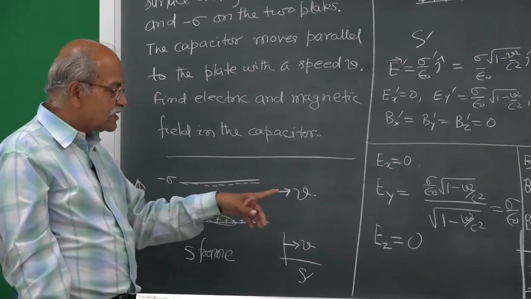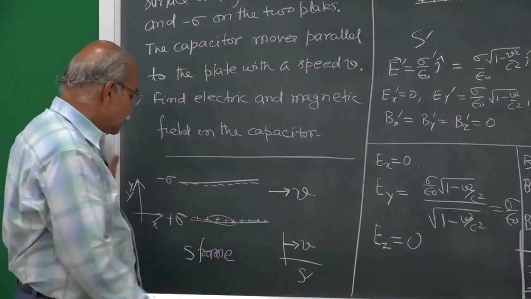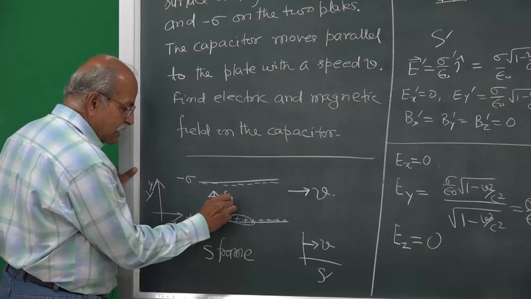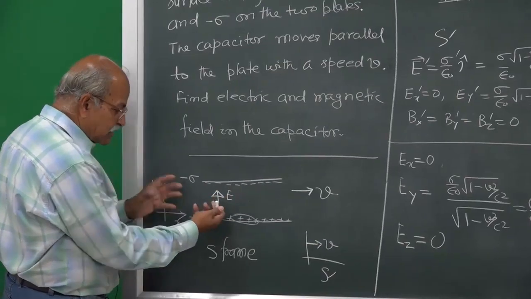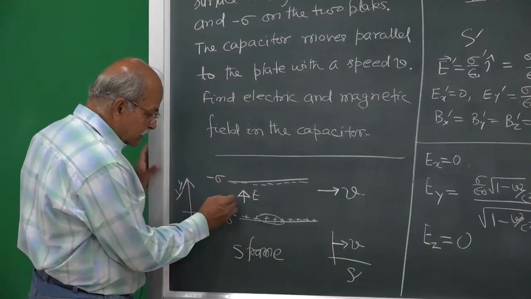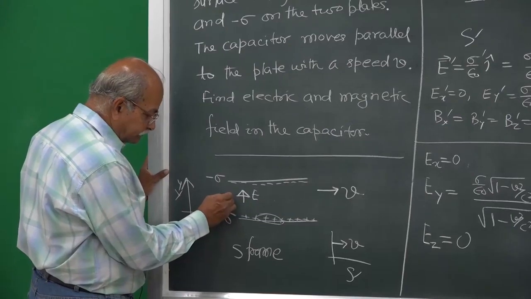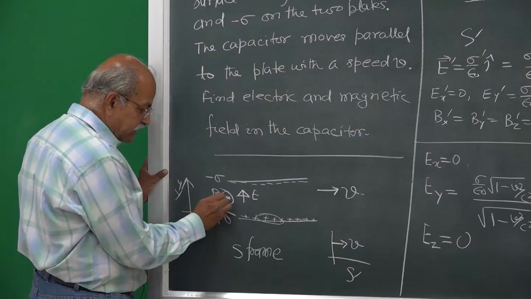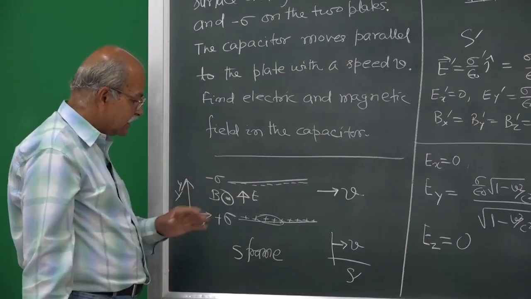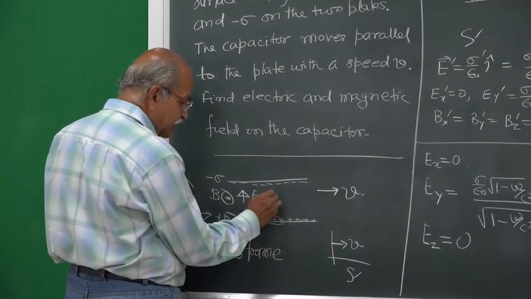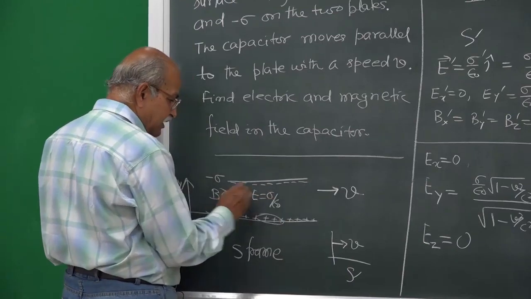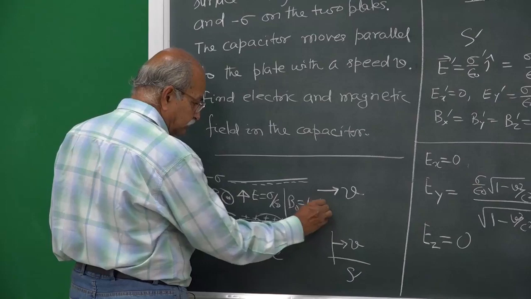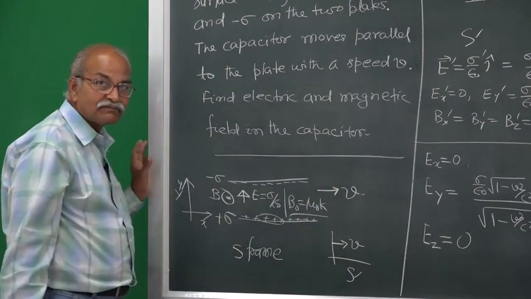If you have a surface charge density sigma, and the whole thing is moving with velocity v, you have a current density that is defined as sigma times v in this situation. So you can just write it as mu naught times k. So you have an electric field in this direction, and a magnetic field which is coming out here. I can show it by dots. Remember this symbol. You have the magnetic field here in this direction, the electric field is sigma by epsilon naught, and B is mu naught times k. That is it.